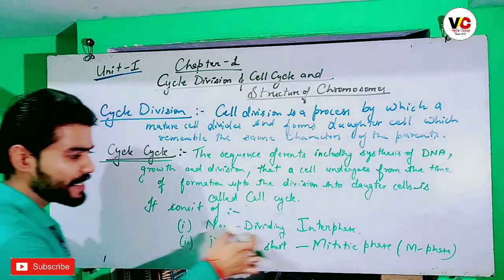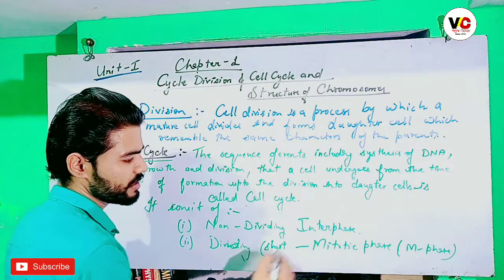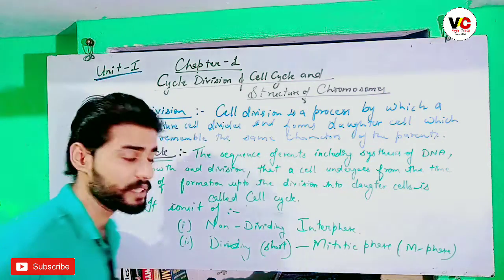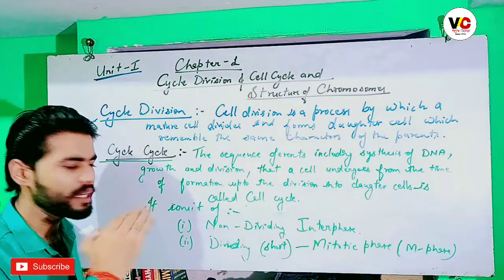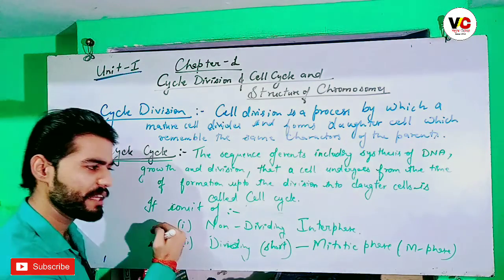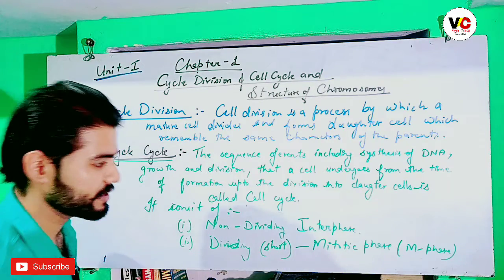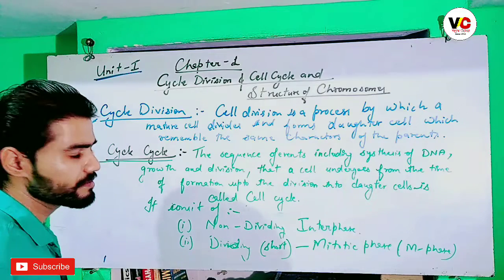So the non-dividing interphase and the dividing, shortest one, the mitotic phase or M phase. The cell cycle consists mainly of two: first, the non-dividing interphase, and second, the dividing mitotic phase. We have to go through each in detail.